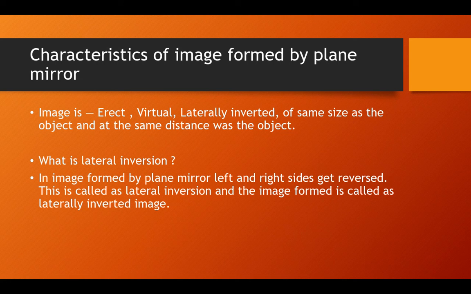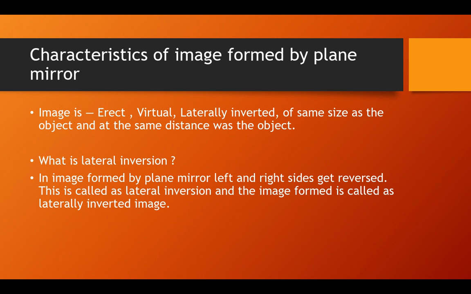Now let's learn about characteristics of image formed by plane mirror. There are five characteristics. First, erect. Second, virtual. Then laterally inverted, of the same size as the object, and at the same distance as the object. So firstly the image is erect, then virtual, and laterally inverted. So I have written what lateral inversion is. In the image formed by the plane mirror, the left and right sides get reversed.